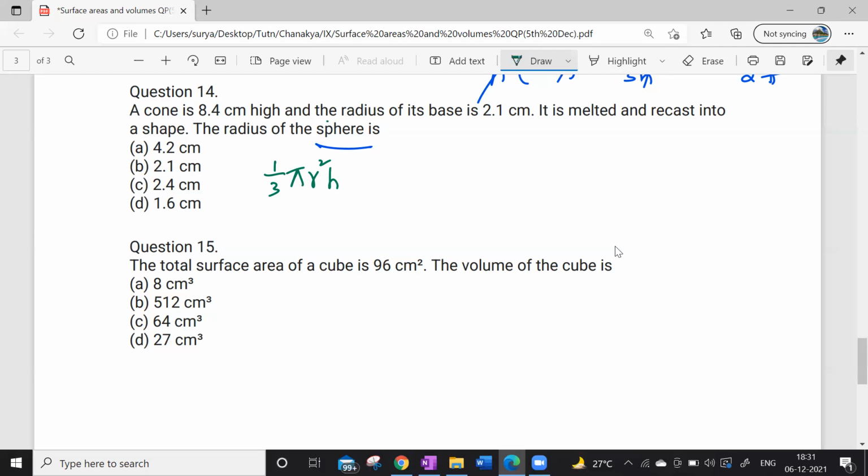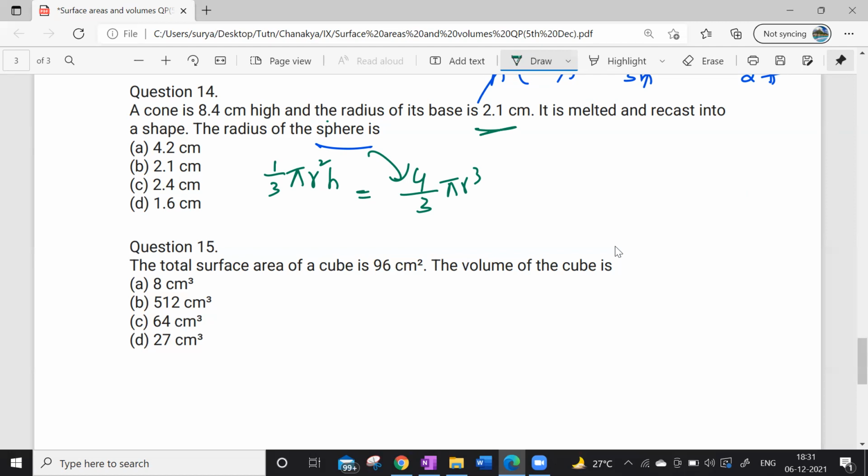Volume of the sphere is what? 4 by 3 pi r cube. Sir, their volumes are the same because they just recast the metal. Yes, volumes are the same. What is the radius of the cone given? 2.1. Okay, so substitute now.